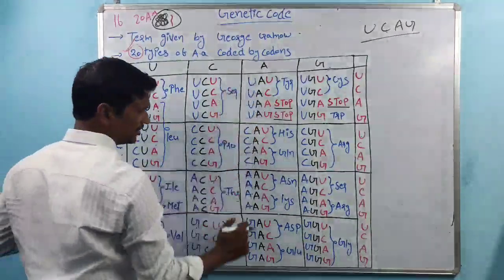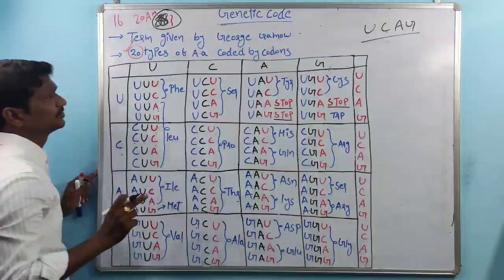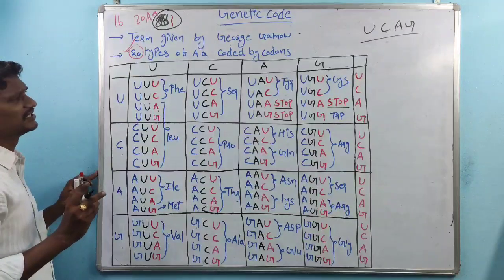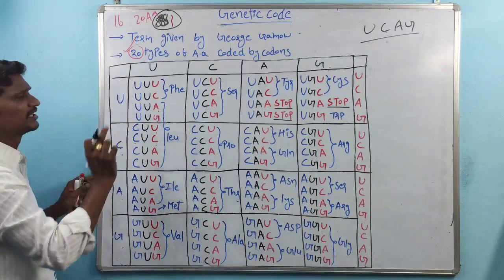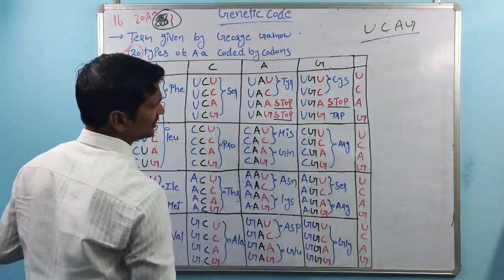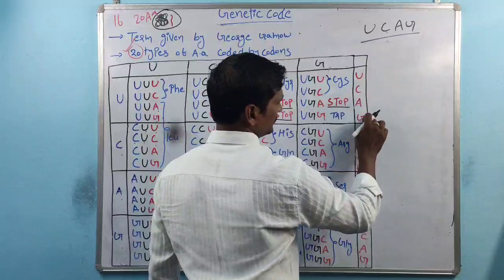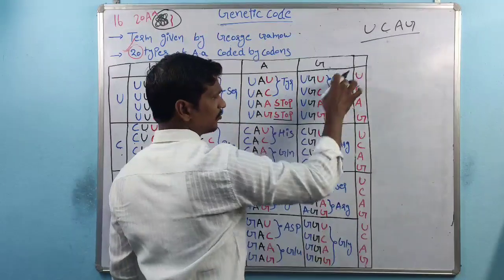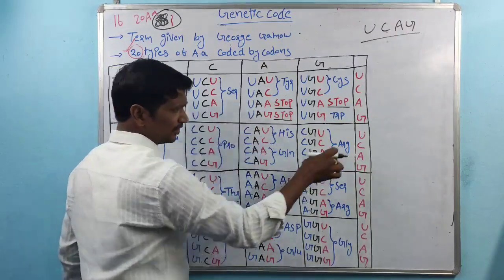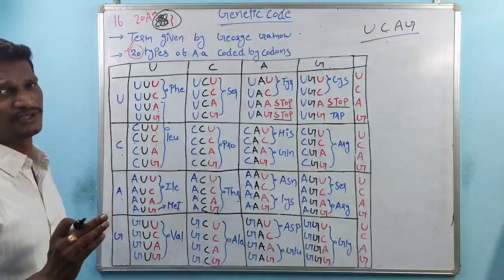The blue color line always indicates the first nucleotide: U, C, A, G. Then the black color letters indicate the second nucleotide. In each box, the last one, U, C, A, G, is given in red, and the red letters indicate the third nucleotide.